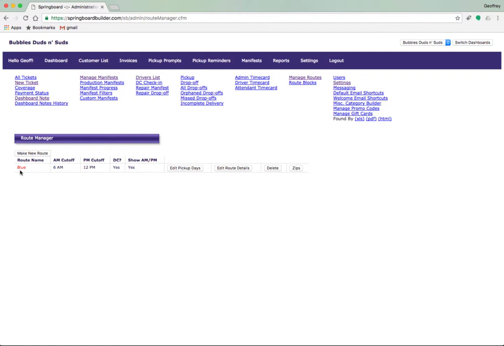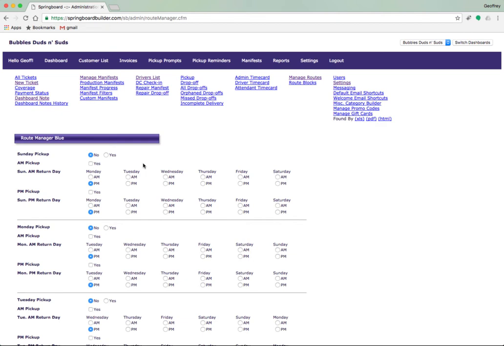We still need to assign the route zip codes and pickup days. Let's start with assigning pickup and return days. Click on the Edit Pickup Days button. This is where you indicate to Springboard which days and at what times the route will be picked up. For every pickup day you select, you must also indicate which day and time the route will be returned on.